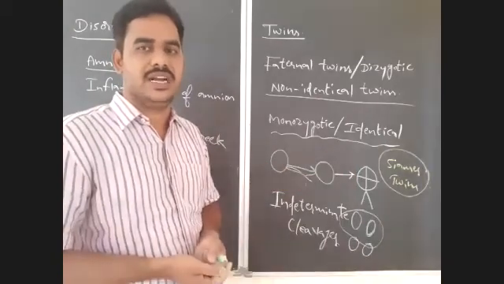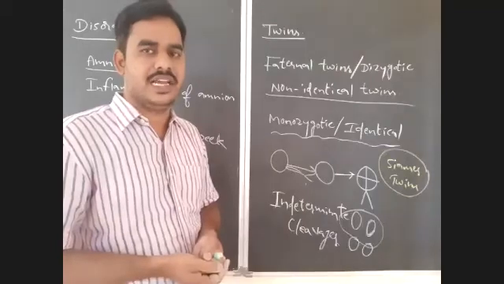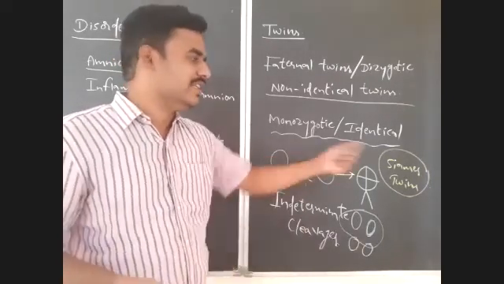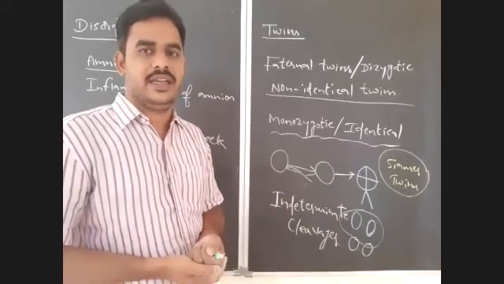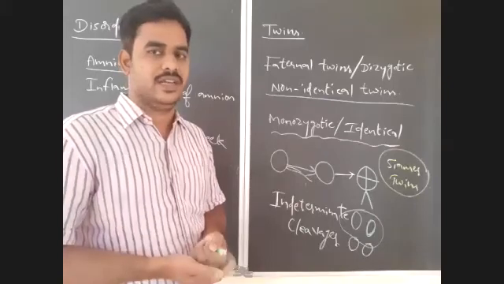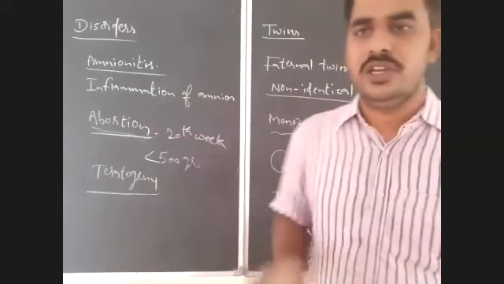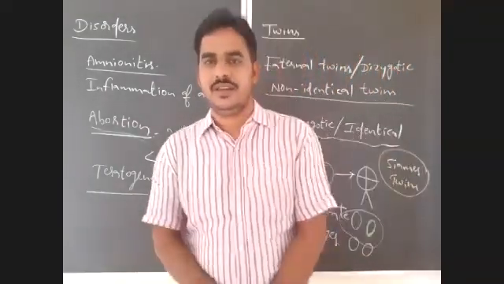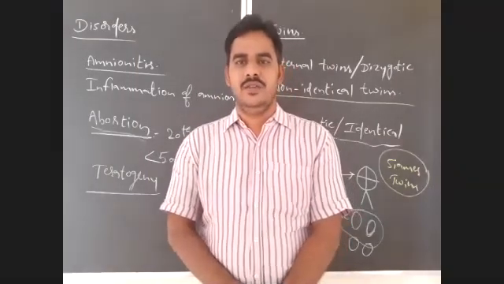For the first time, this type of twins was noticed in Siam of Thailand. Because of that, they were named Siamese twins. Siam is a city in Thailand. So that's clear about twins. With that, this chapter, human reproduction, is completed. In the next class, we will start a new chapter. Thank you.